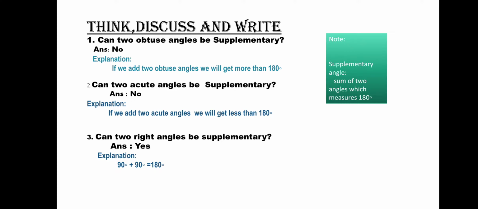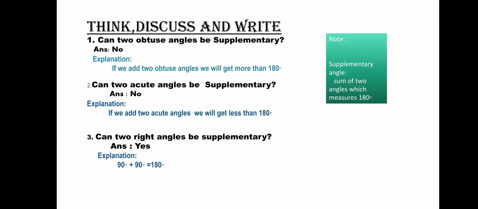So if you add two obtuse angles, we will not get supplementary, correct? It will be more than 90 degrees. So two angles that are each more than 90 degrees means we will not get it. So the answer is no. Can two acute angles be supplementary?